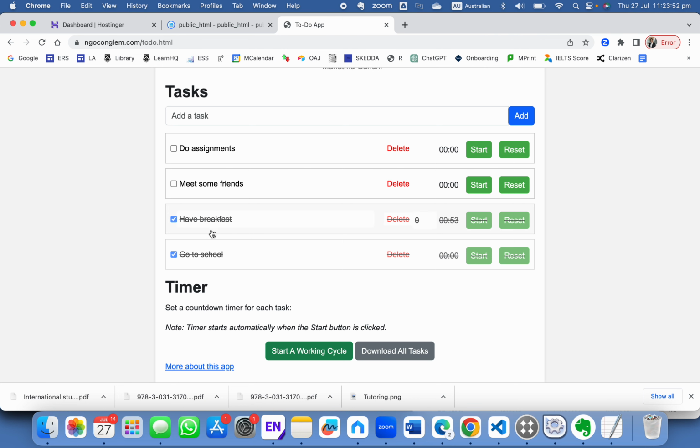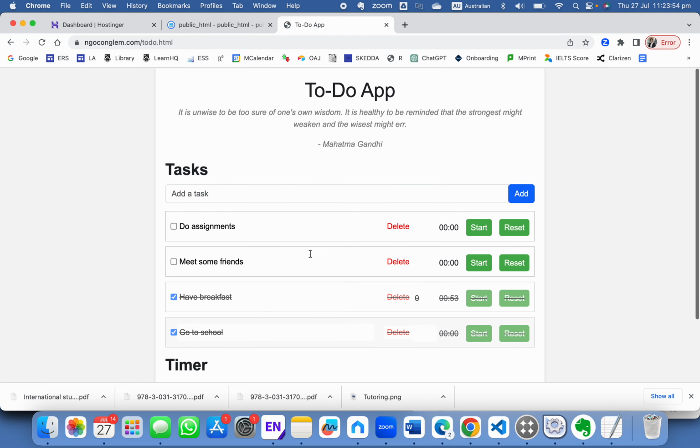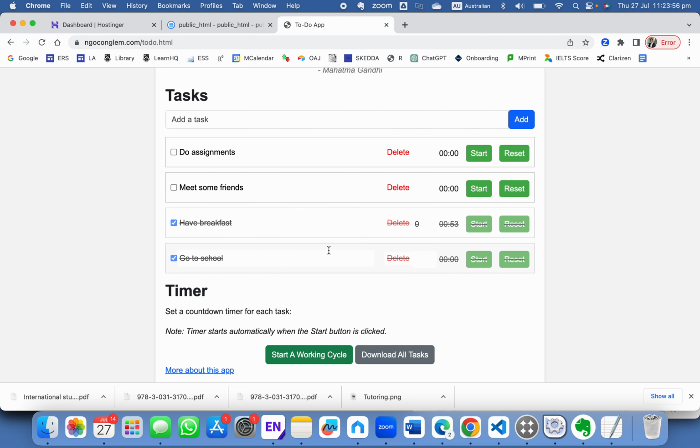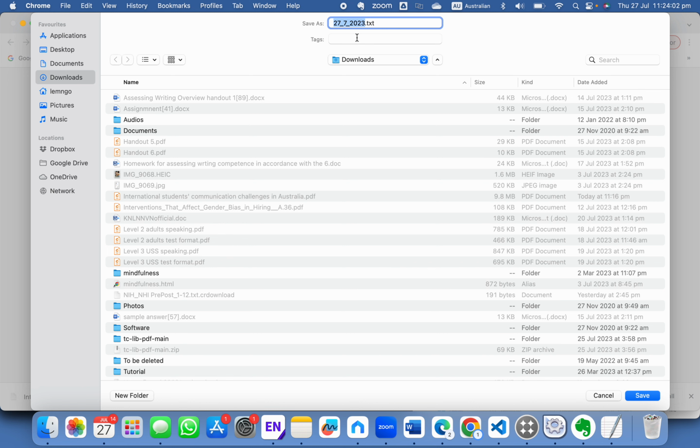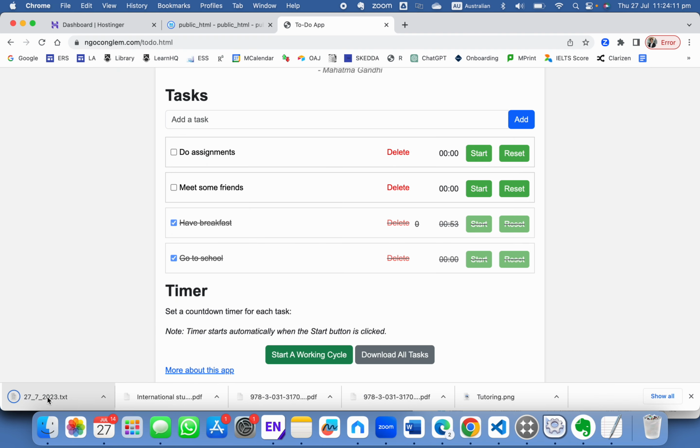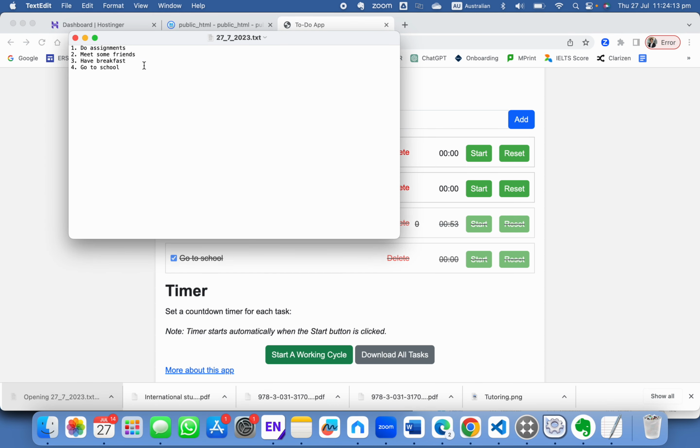At the end of the day, if you want to save all of the tasks that you have done, 5, 10 tasks, whatever, you only need to click on download all tasks, and it will generate for you a file with the date and then the text file. If you click download and open it, it will show you what tasks you have finished for the day, or at the time that you downloaded it. Which is pretty cool.